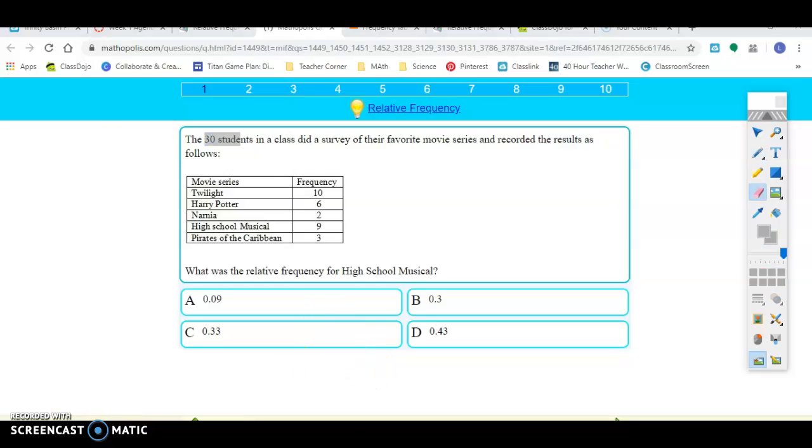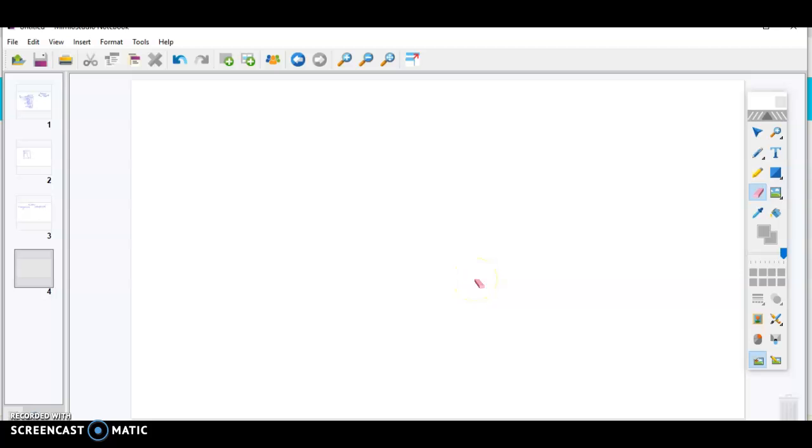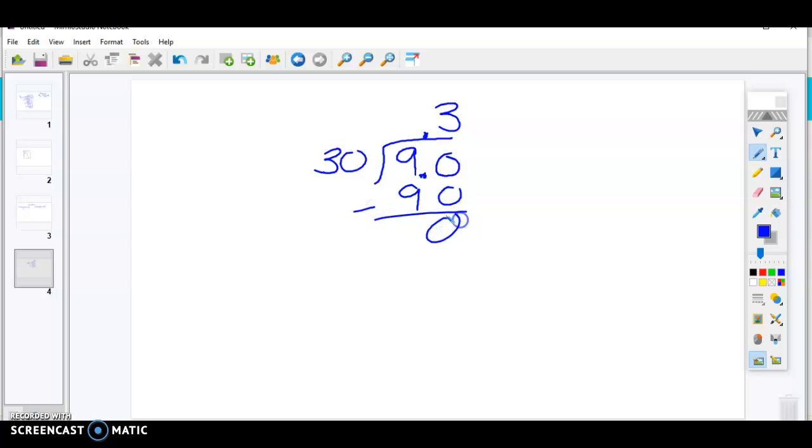Now we're going to take our High School Musical number of 9 and divide it. So I'm going to come over here to your paper that you have in front of you, so you should be doing this with me. So I'm going to make sure I have a pencil. I'm going to go 9 divided by 30. So 30 cannot go into 9, so we need to add in a 0 and a decimal place. Now 30 can go into 90 3 times. 3 times 0 is 0, 3 times 3 is 9. So then that's our answer, 0.3.